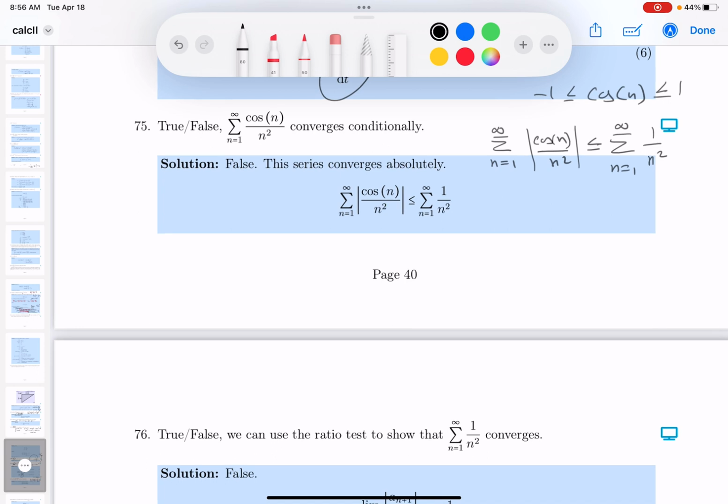All right? Now, what do I know about this thing over here? This thing converges. It's a convergent p-series. So what do I know about this series over here? It converges absolutely, all right? So it absolutely converges. So this statement is false. It's not conditional, it's absolutely convergent. Thank you.